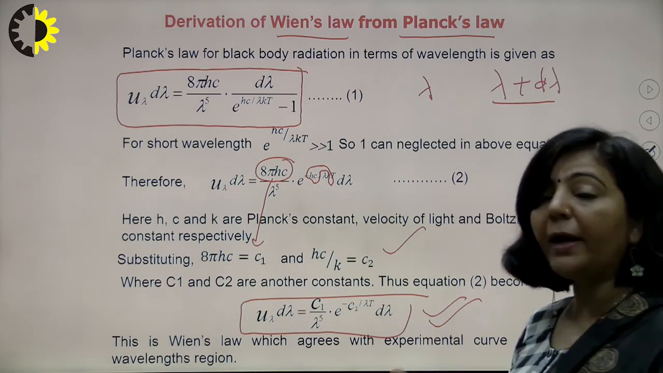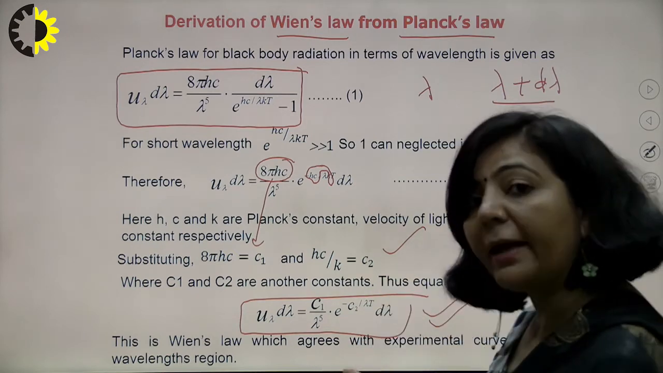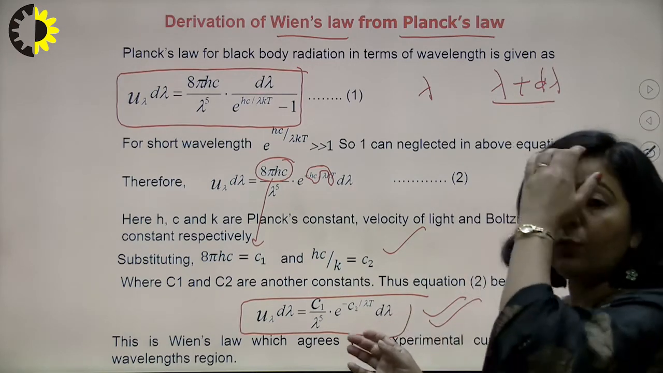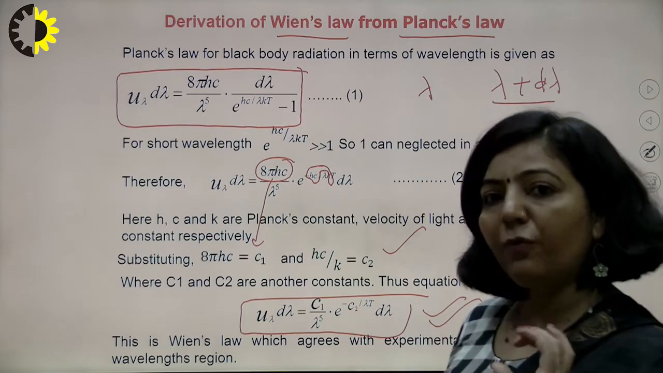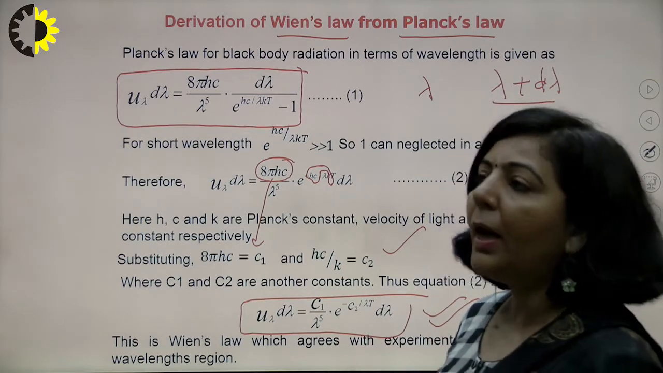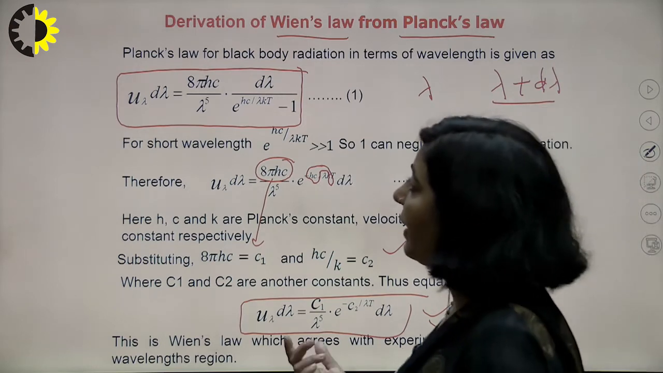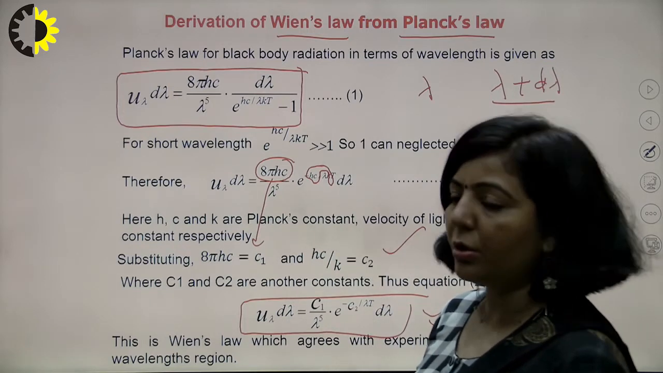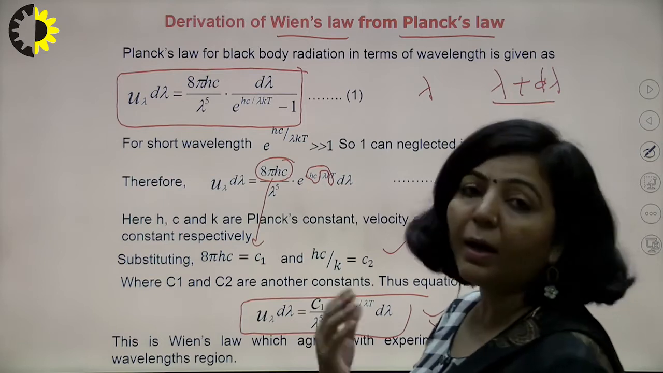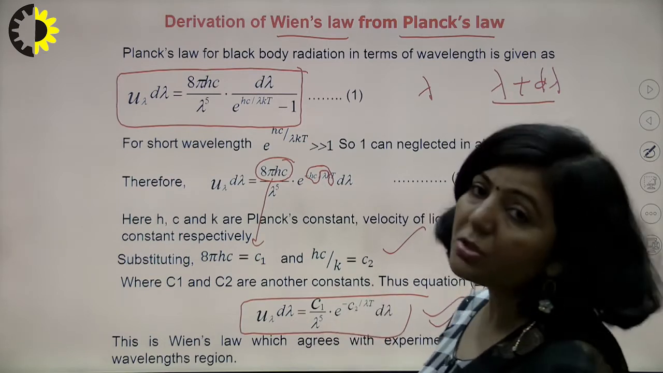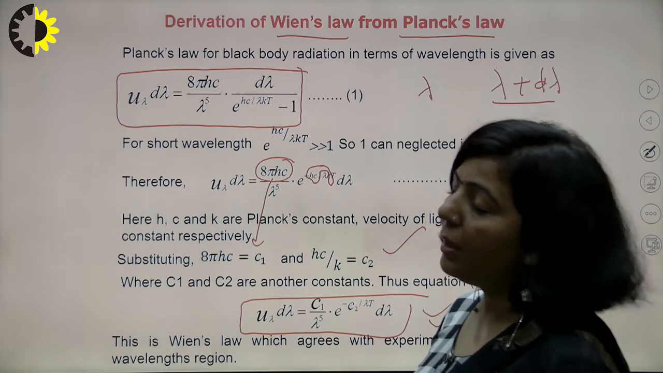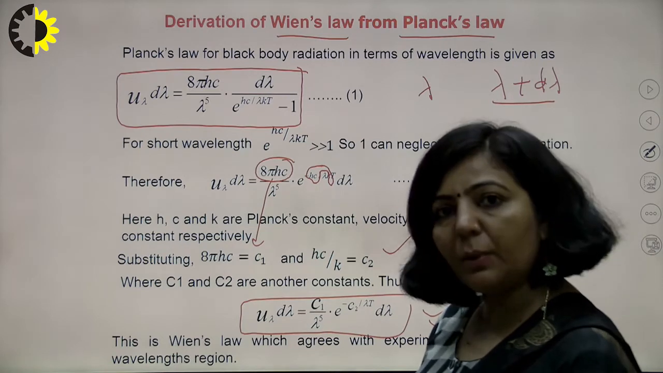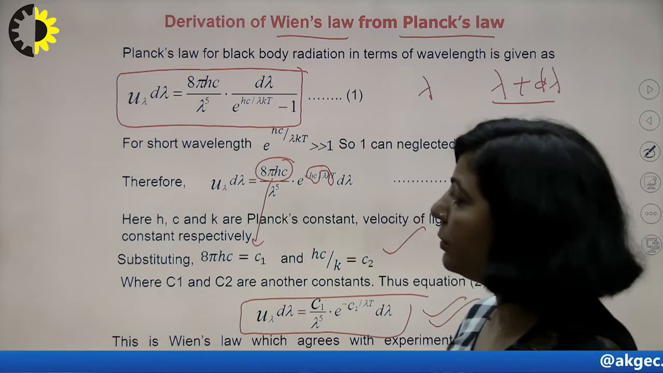Now similarly, we will verify whether Planck's radiation law is applicable at the longer wavelength region. What we are trying to do here is apply the conditions of longer wavelength as well as shorter wavelength. If at the shorter wavelength Planck's radiation law can verify Wien's law, then it is applicable at shorter wavelength. And if at the longer wavelength Planck's radiation law can satisfy the Rayleigh-Jeans law, then we can say that Planck's radiation law is also applicable at the longer wavelength region. So that is our objective.